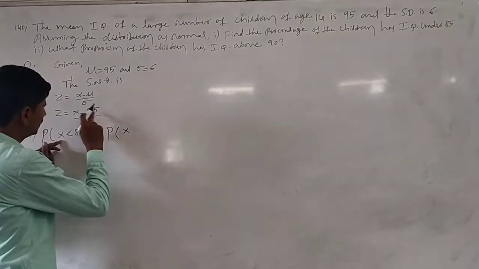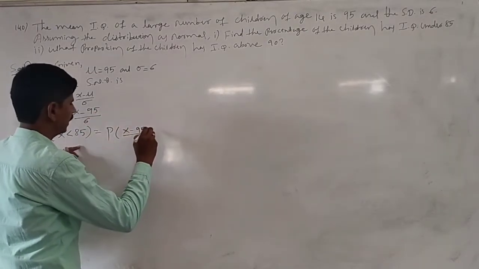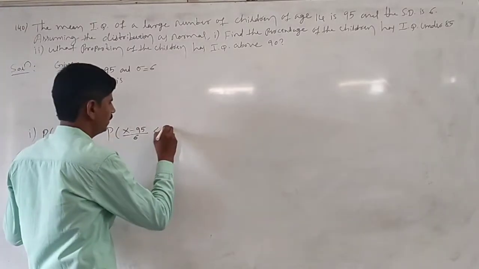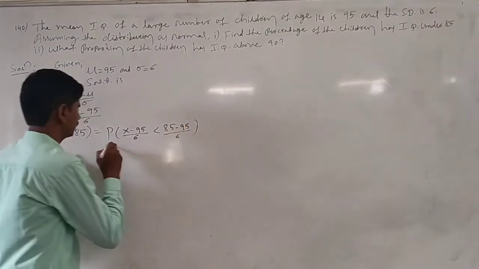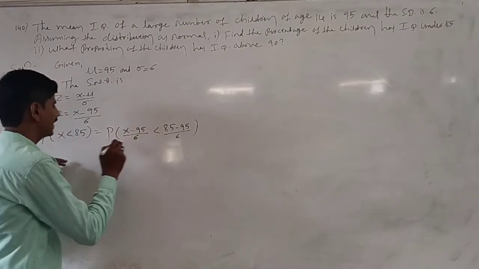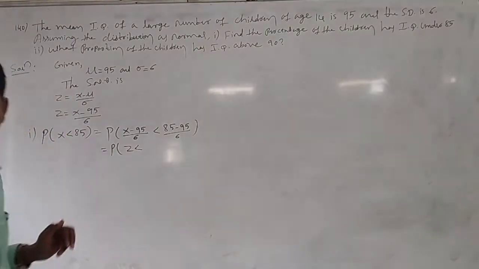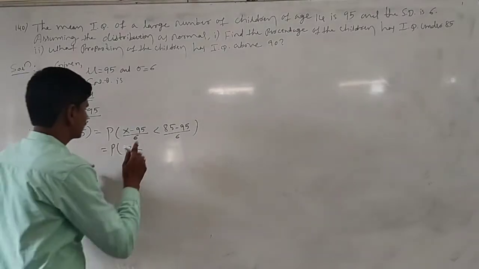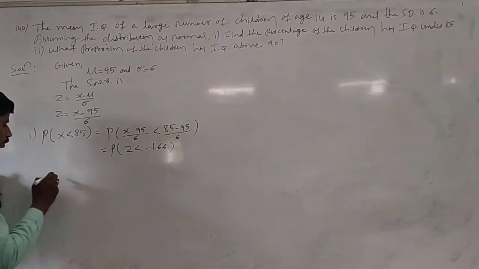Right, z is x minus 95 divided by 6, and x is less than 85. Substitute the value: x value is 85. So the probability that z, which is x minus 95 by 6, is less than 85 minus 95, which is minus 10. Minus 10 divided by 6 is minus 1.66.